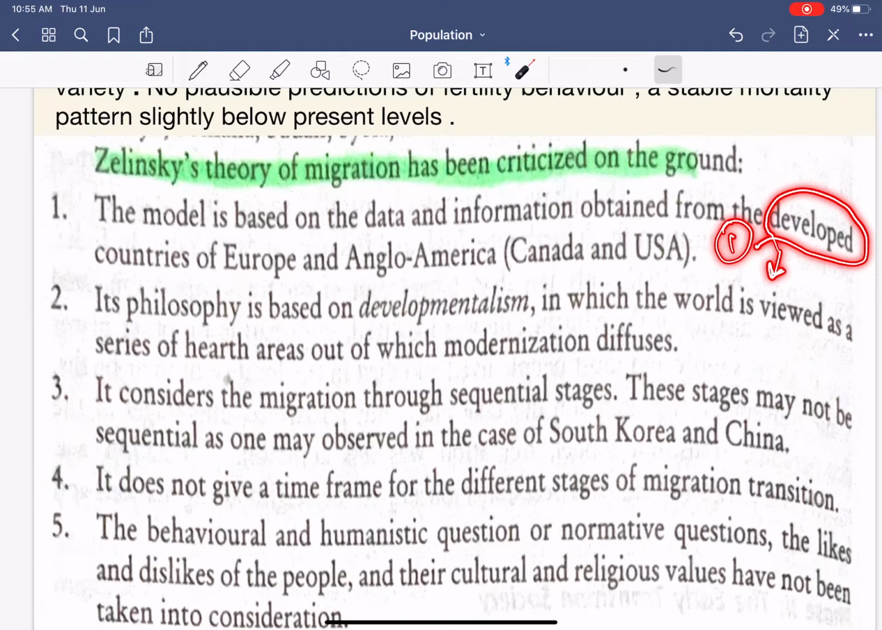The same problem was associated with the demographic transition model. The demographic transition model was basically the transition model developed by Thompson and Notestein based upon the European demographic population, and similarly the demographic transition model was not applicable to the developing countries. Similar is the case for Zelinsky's.